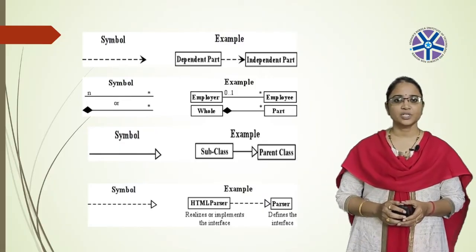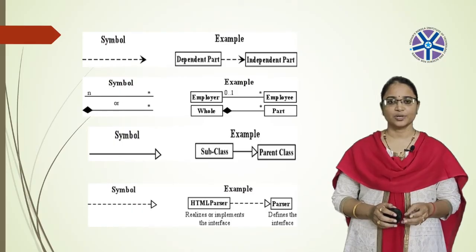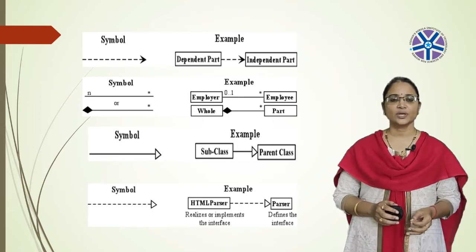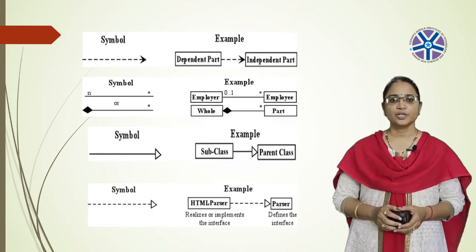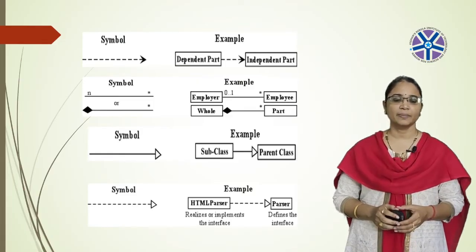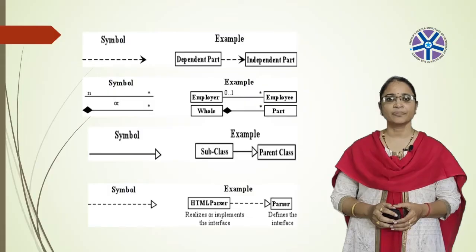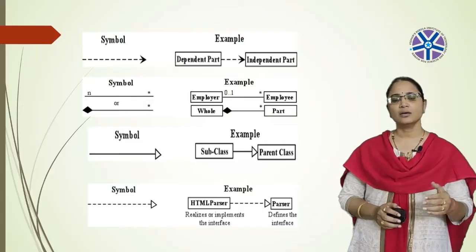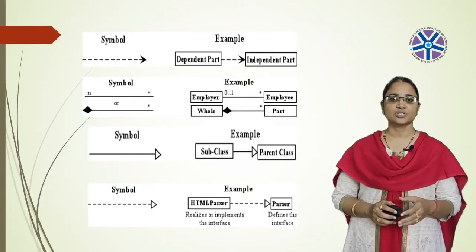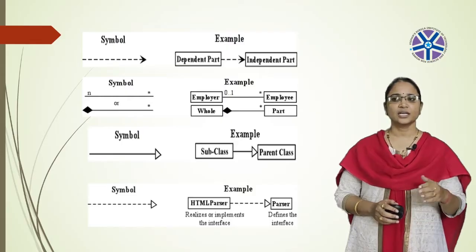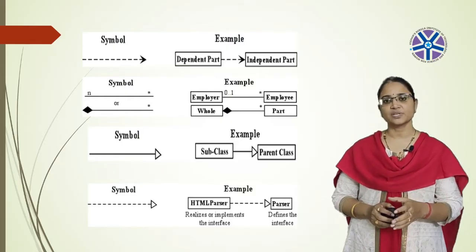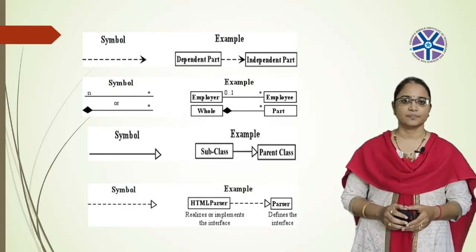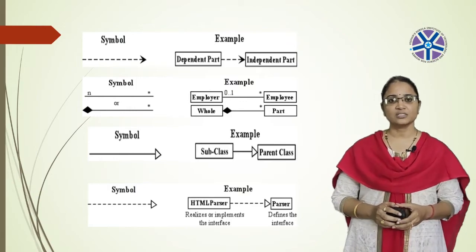How many types of relationships are there? There are 4 types of relationships. First one is dependency, second one is association, third one is generalization, and fourth one is realization. Dependency can be used to show the dependent part and independent part type of relationships. Second one, to represent the semantic relationship, we use this association. To represent the parent class and subclass, we use this generalization. To represent a relationship between class and interface, where one class will be specifying and another will be implementing, we use this realization. This is a brief information regarding these relationships.